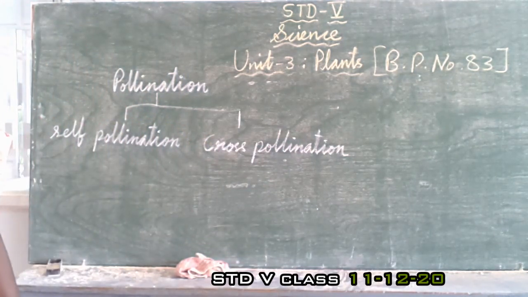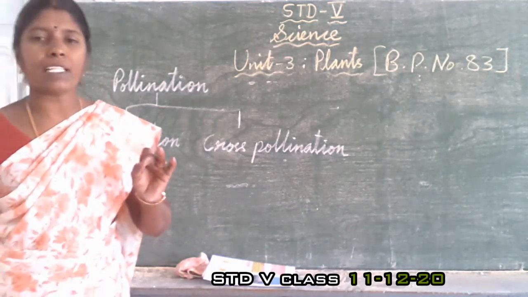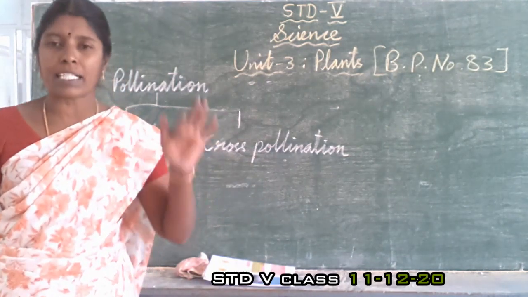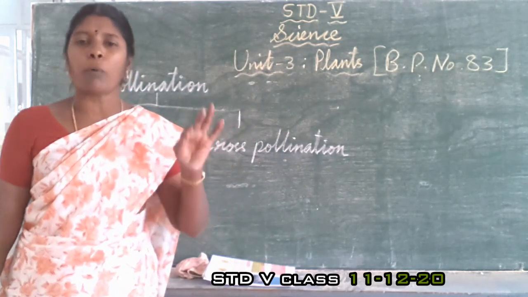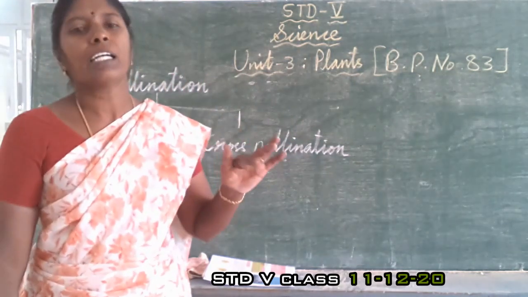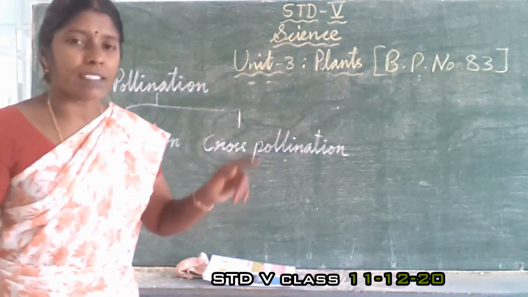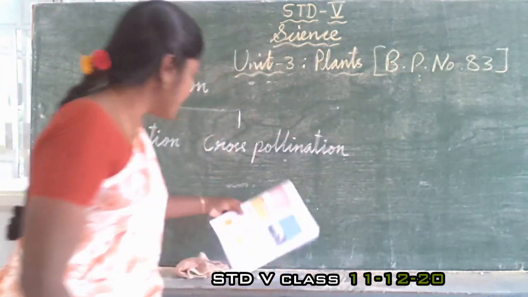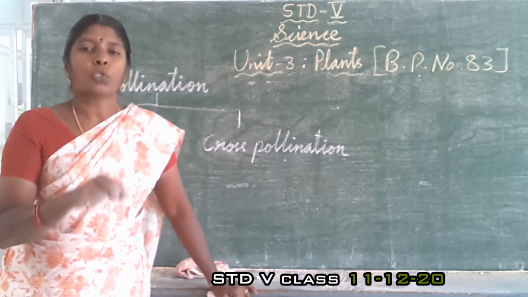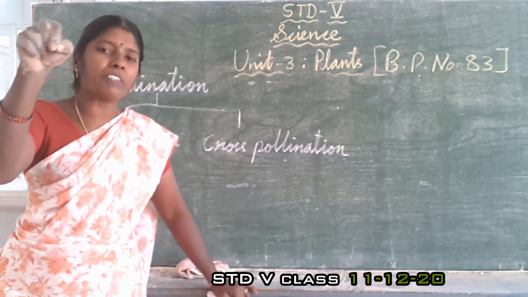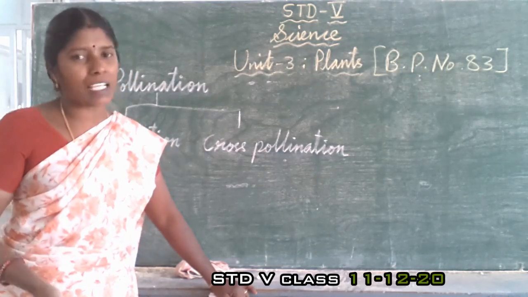For self-pollination, the transfer of pollen grains from the anther to the stigma of the same flower is called self-pollination. Cross-pollination is the transfer of pollen grains from the stigma of one flower to the stamen of another flower of the same species. Transfer within one species is cross-pollination.